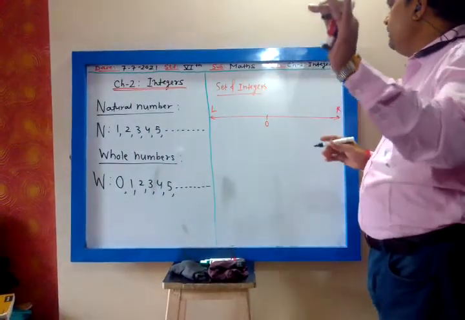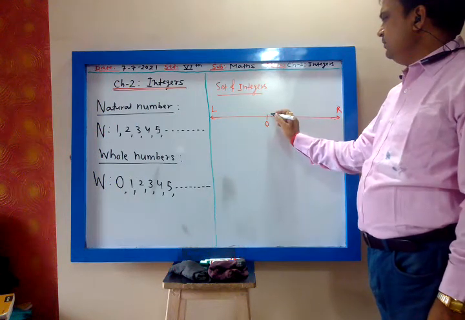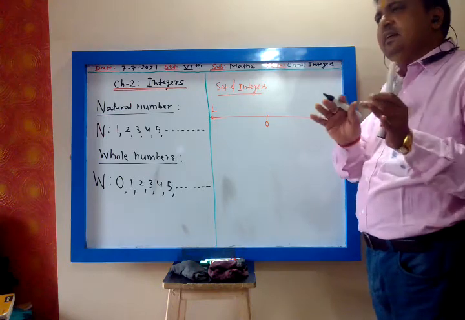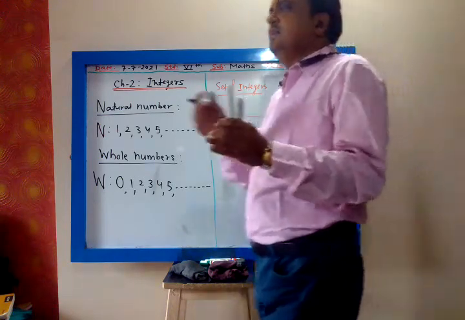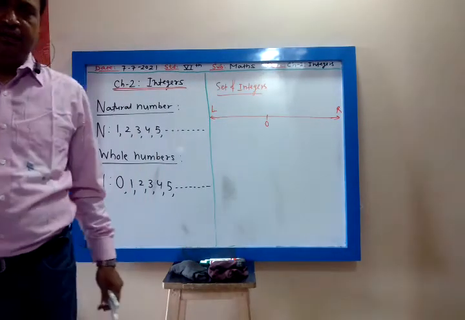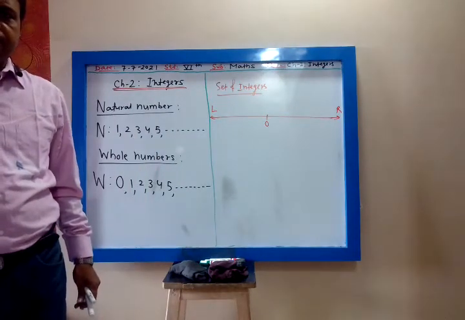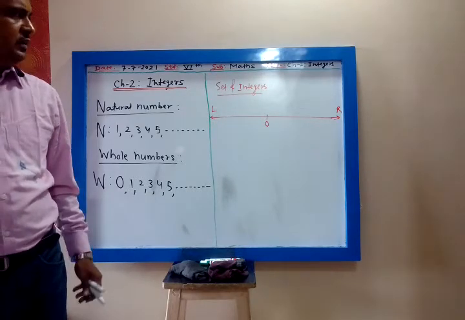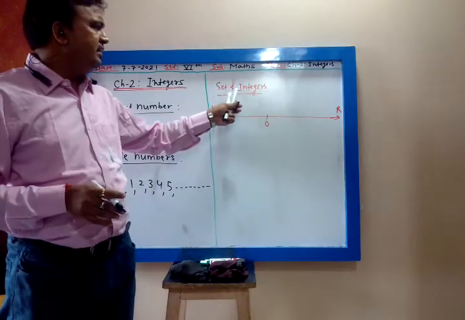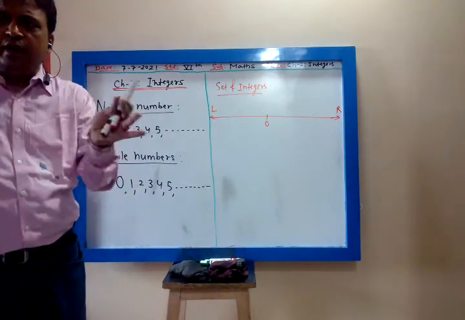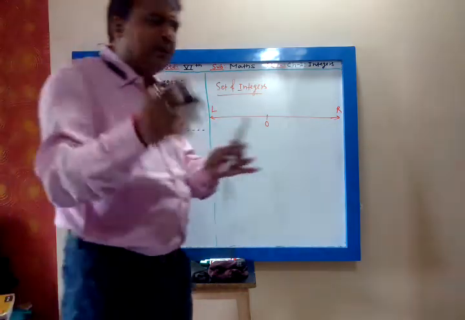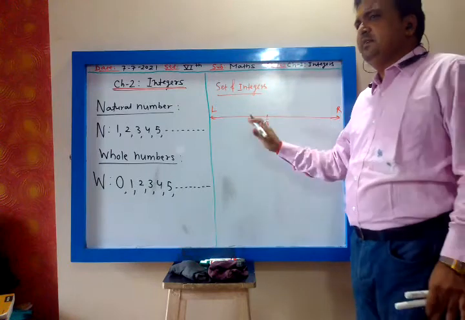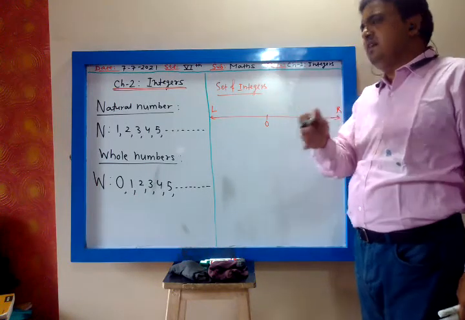Yes, everything should be written, in wordings also you have to write. Set of integers. Now no more question. Please mute the microphone. Let me start. Nothing should be asked. At the last 1 minute I will give you time to ask.